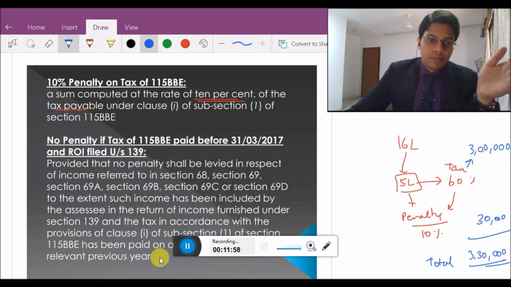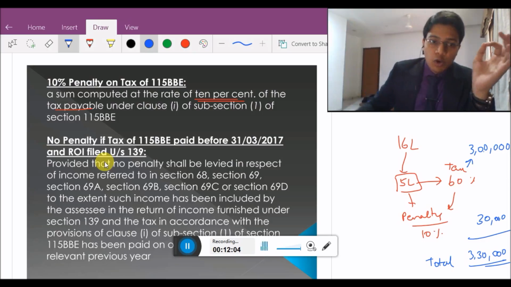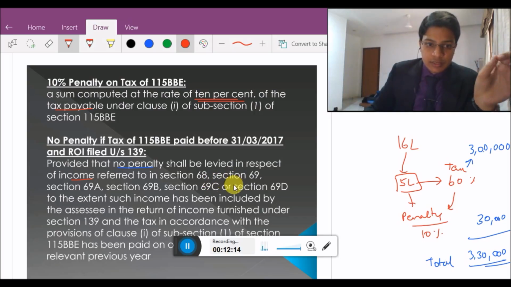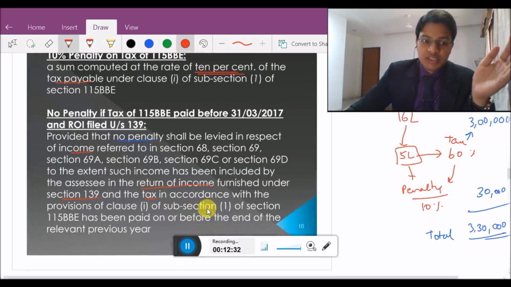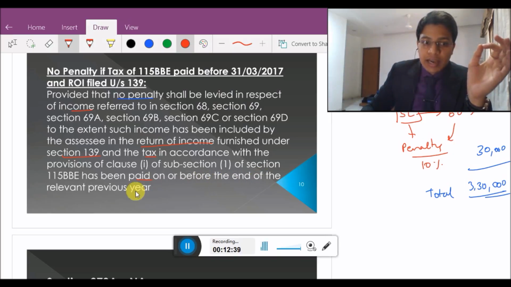The first case is a proviso: provided that no penalty shall be levied in respect of income referred to in sections 68, 69, those 6 sections, to the extent such income has been included by the assessee in the return of income furnished under section 139 and the tax in accordance with the provisions of clause 1 of subsection 1 of section 115BBE has been paid on or before the end of the relevant previous year. Be very careful with this.